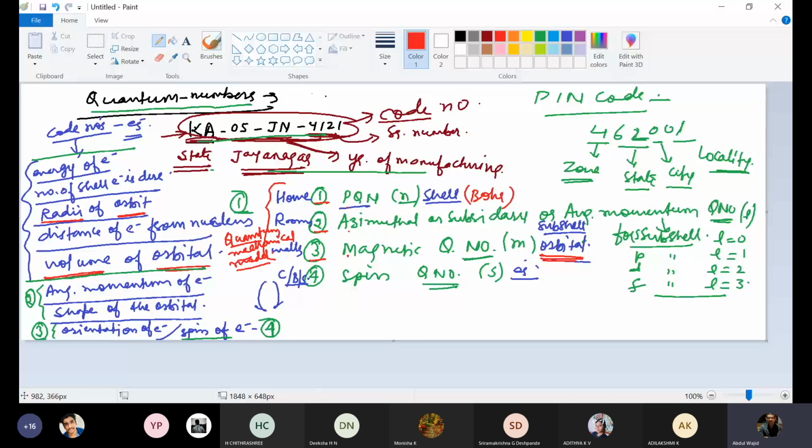And the fourth quantum number is the spin quantum number. Spin quantum number is the result of the Schrodinger wave equation. So each electron in an orbital is identified by its spin quantum number.